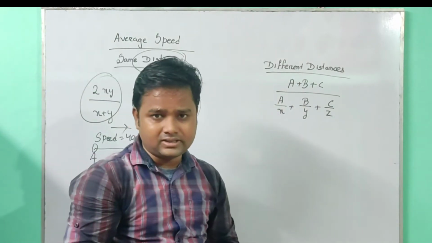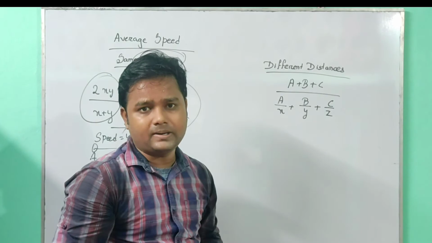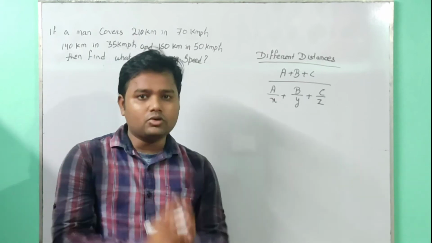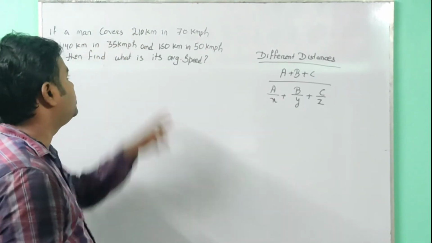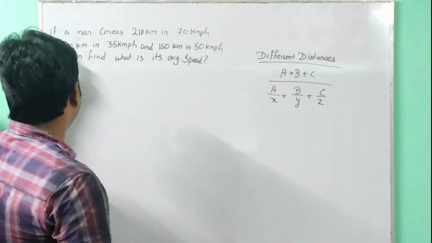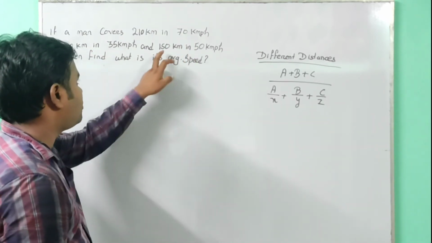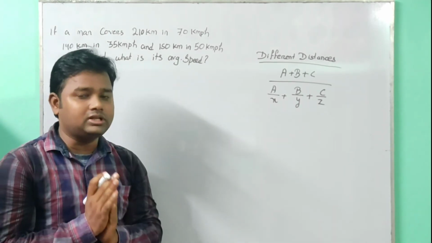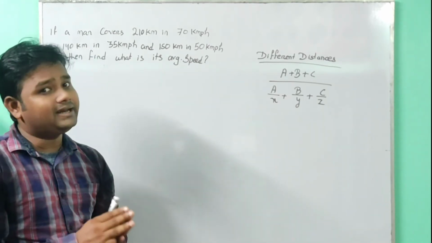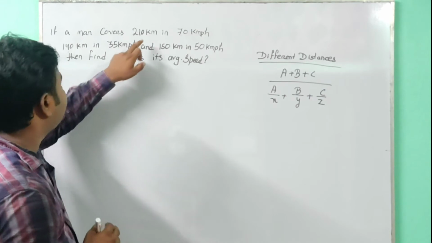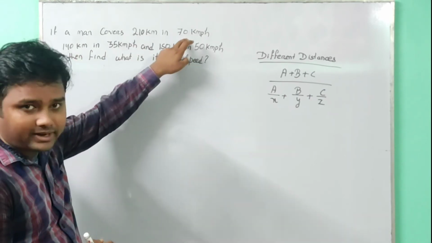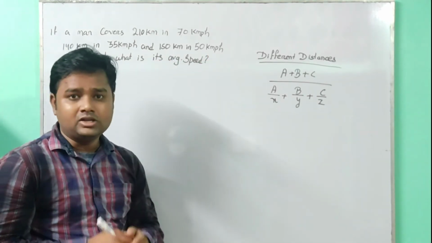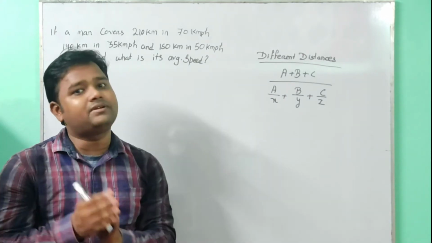If the distance is different, let us do it with a particular example. In the question it is given: if a man covers 210 km at 70 km per hour, 140 km at 35 km per hour and 150 km at 50 km per hour, then find the average speed. In this question, three different speeds and three different distances are given. The distances are 210 km with a speed of 70, 140 km with a speed of 35, and 150 km with a speed of 50.